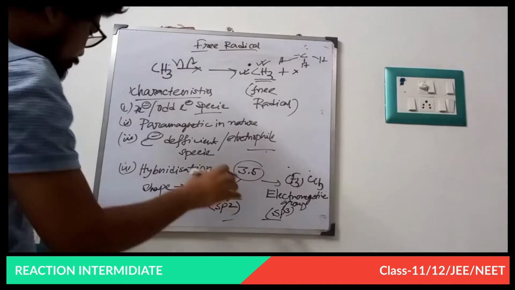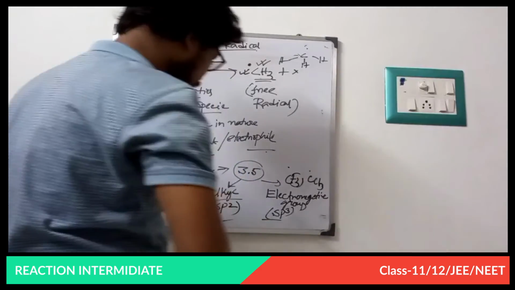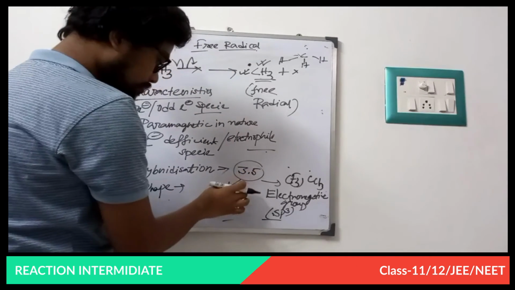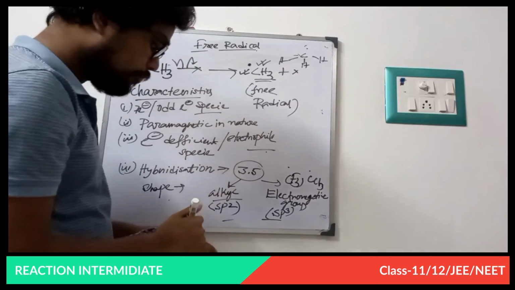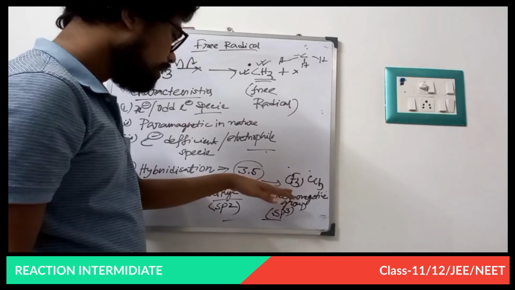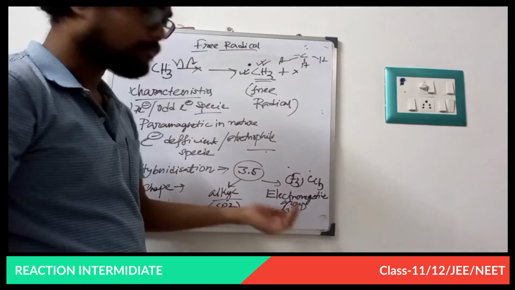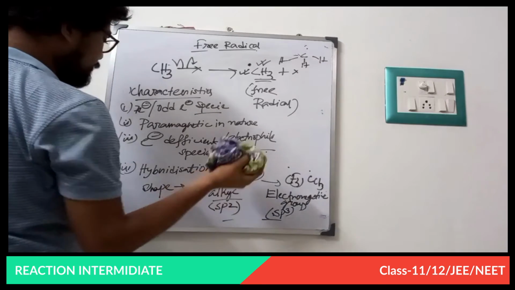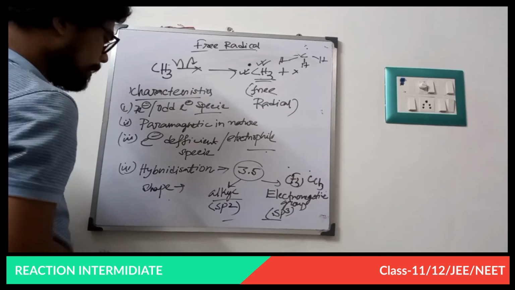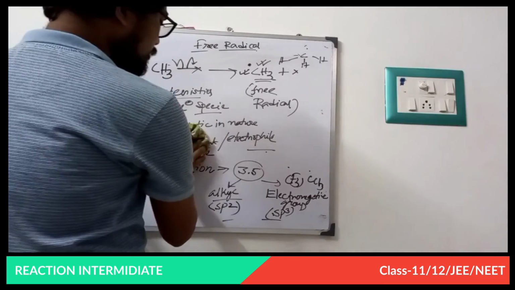I am repeating again. If the free radical contains an alkyl group, then it is sp2 hybridized, and when the free radical contains any electronegative group, that is sp3 hybridized, and that is ruled by Bent's rule. These characteristics are enough. Fine.